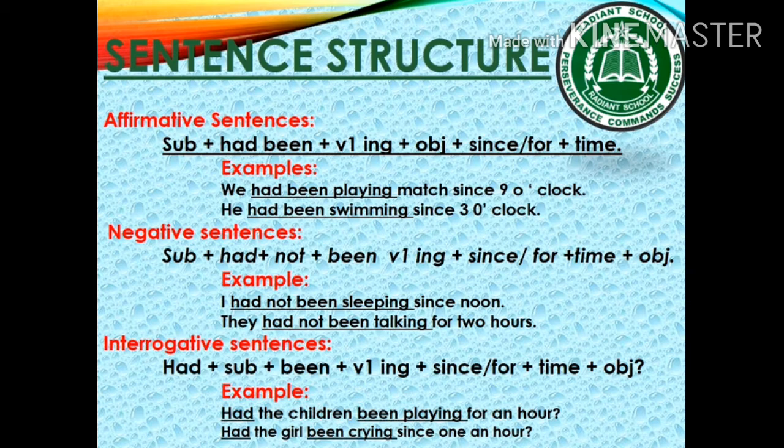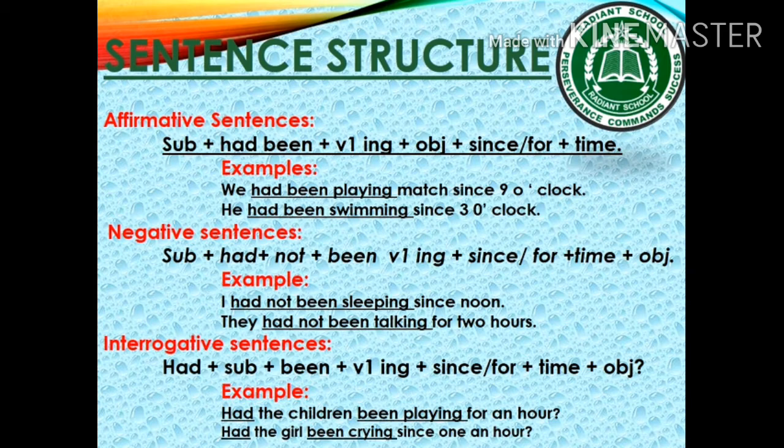While making negative sentences, we just have to add not right after had and before been. Had not been with the first form of verb plus ing. I had not been sleeping since noon. They had not been talking for 2 hours.